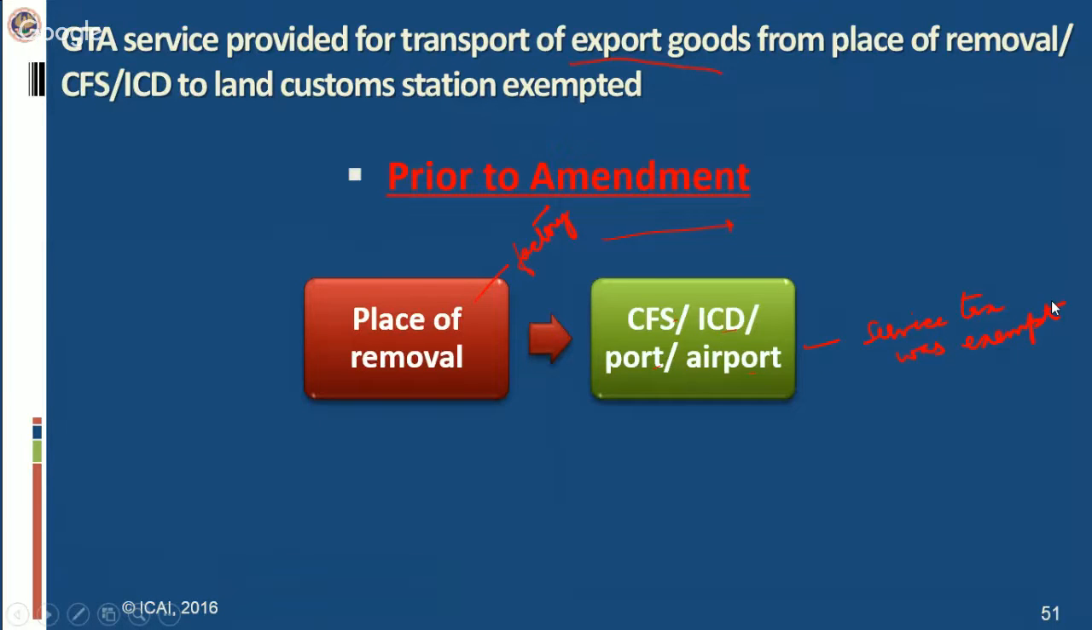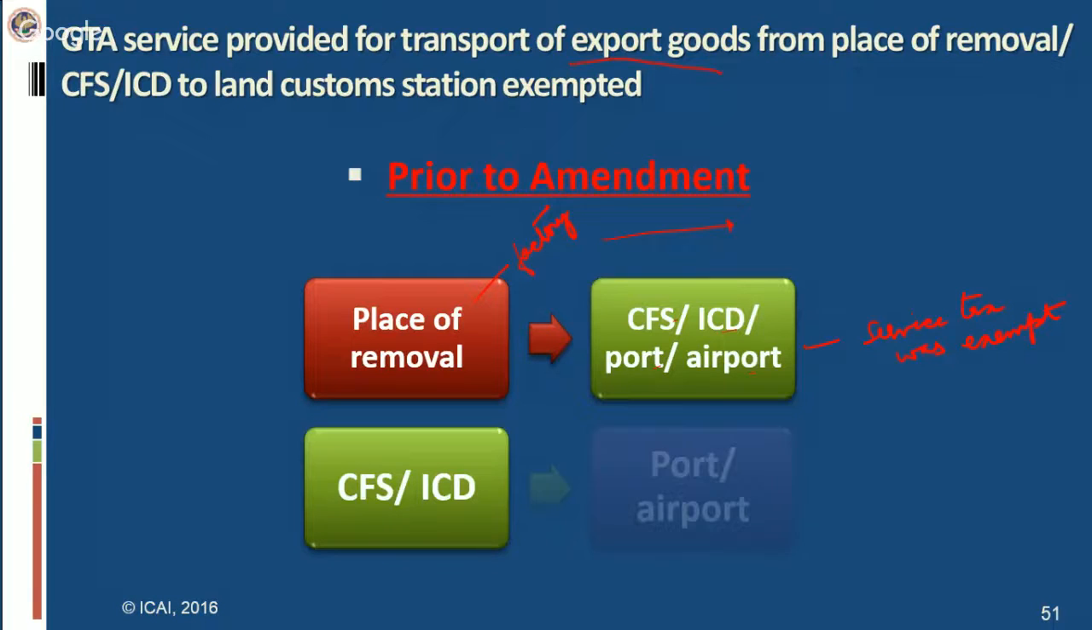You know that GTA service is liable to service tax, though it has an abatement attached to it, but still service tax is payable. However, by virtue of this exemption, the service tax liability on the road transportation of goods meant for export from factory to CFS, ICD, port or airport was exempt. Further, when the goods were transported from CFS or ICD to port or airport, in that case also the service tax was exempt.